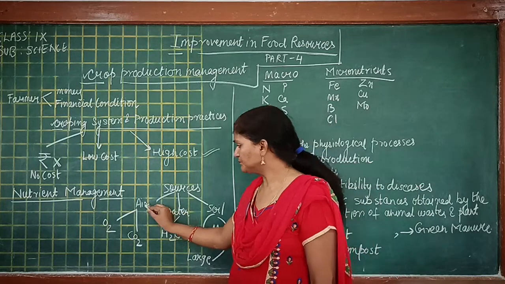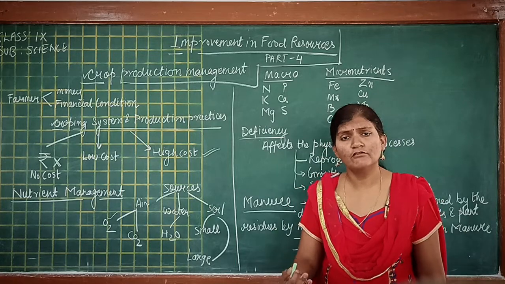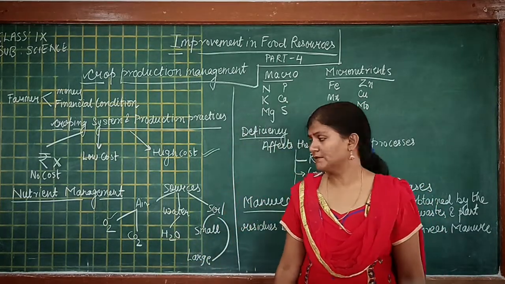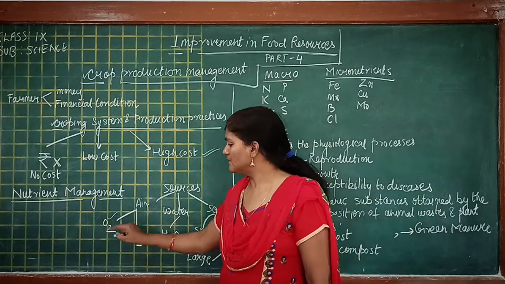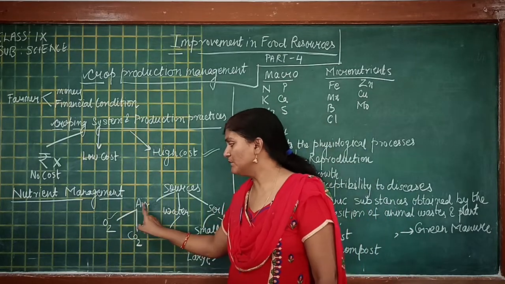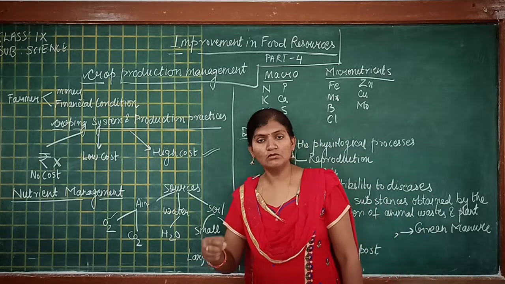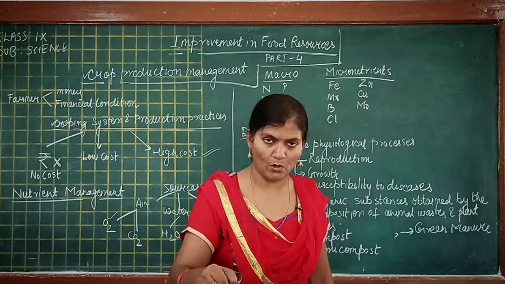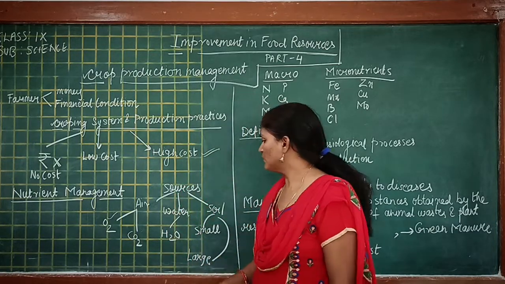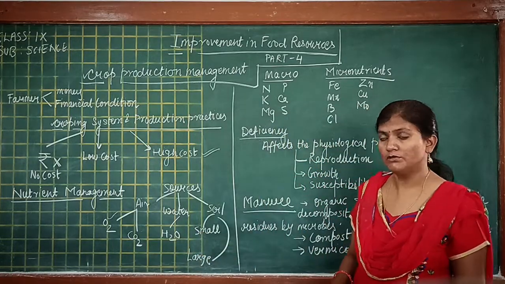So from air, the plant gets O2 by means of respiration, and the plant gets CO2 by means of photosynthesis. So the plant is getting oxygen and carbon from air. Then we have water. So the roots of the plant are in the soil, and the roots absorb water from the soil. So from water the plant gets hydrogen and oxygen as the element or the nutrient.